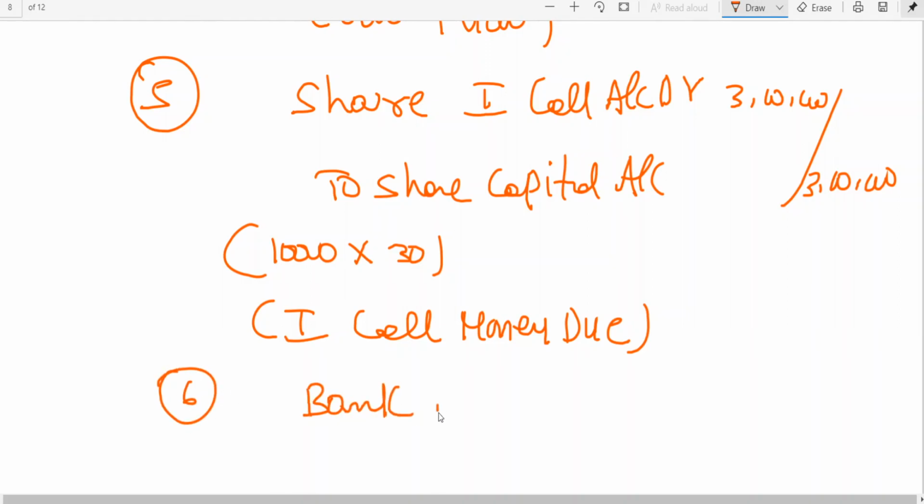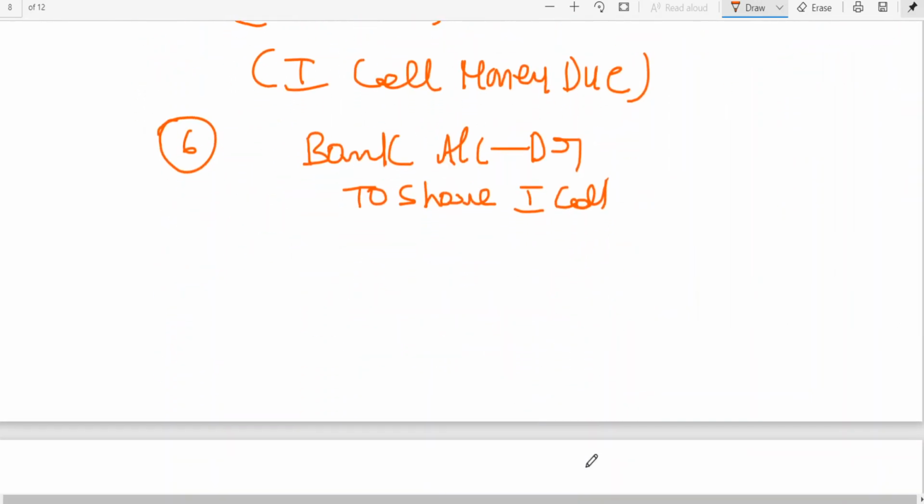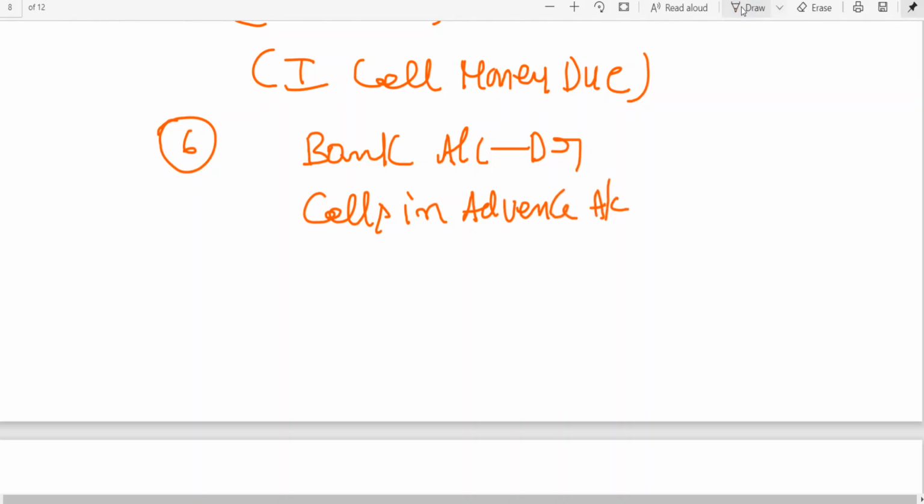Bank account debit, calls in advance account debit, to share first call, 2,94,000.